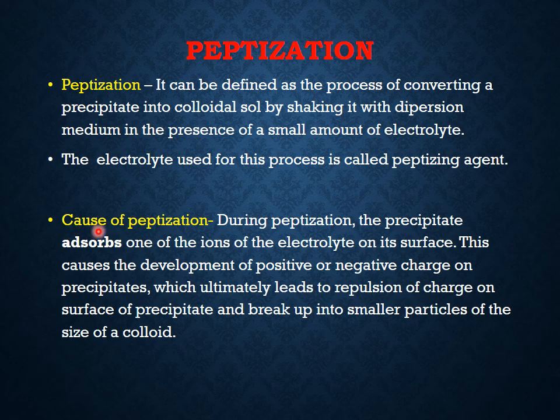Cause or reason of peptization. During peptization, the precipitate absorbs one of the ions of the electrolyte on its surface. This causes the development of either positive or negative charge on the precipitate, which ultimately leads to repulsion of charge on the surface of the precipitate and breaks it up into smaller particles of the size of a colloid.